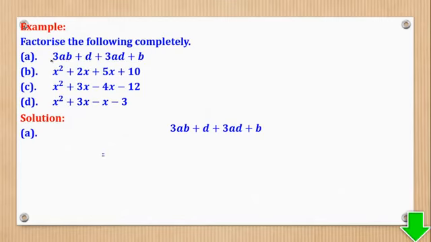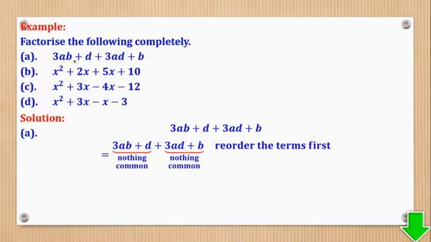Now part A, we are given that. And you can begin by pairing these two alone and these two alone. So when you pair, you realize that here there is nothing common, and also here there is nothing common. So what does it mean? It means that you can rearrange these terms so that you get a pair with something common.